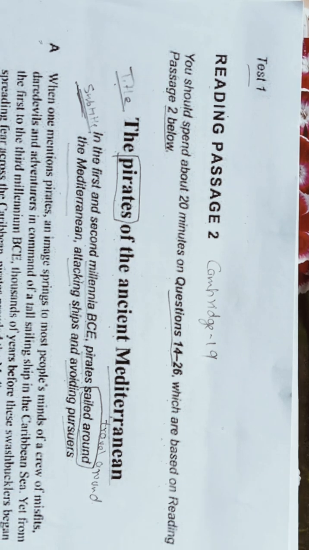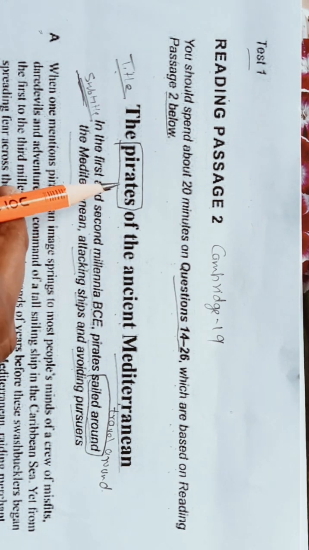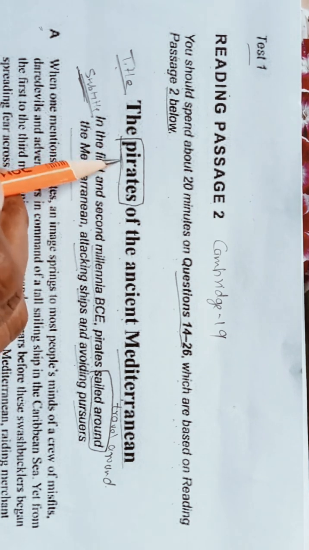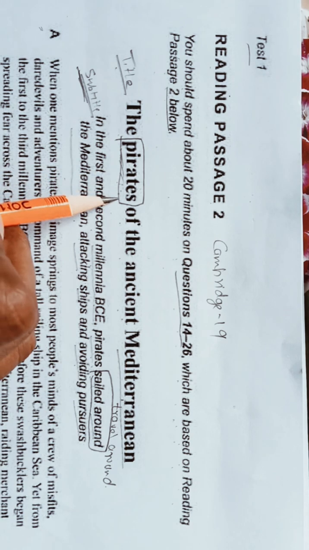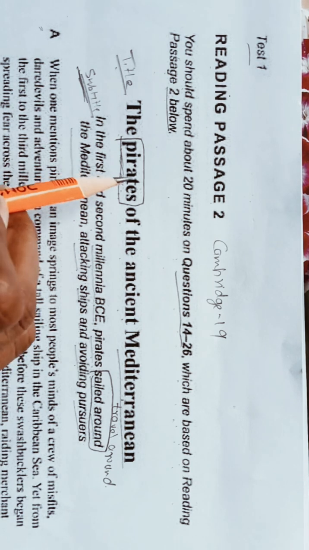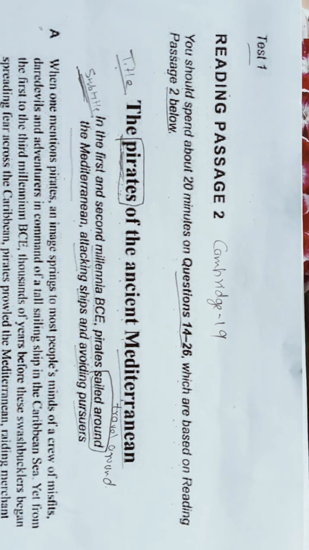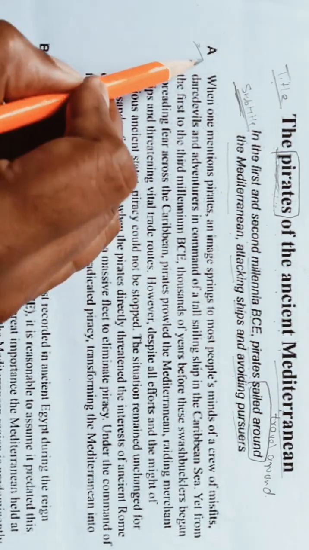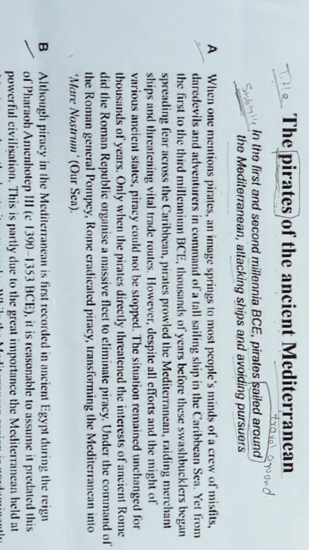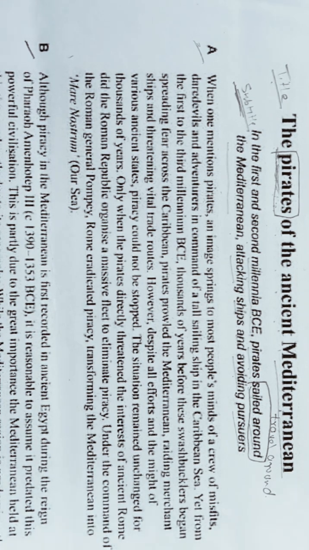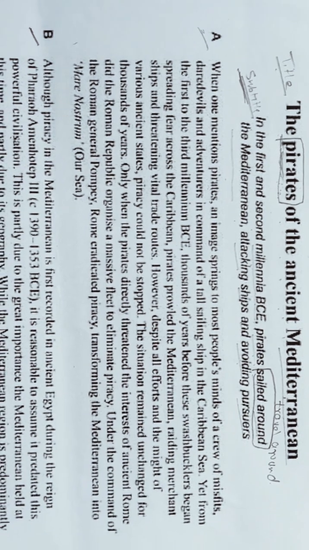As we have seen from the title, we can get that in this passage we will see something regarding pirates. So we have to understand what the title is saying. The pirates of the ancient Mediterranean. As we are seeing, ABCD is mentioned here, so we will not take 1, 2, 3. And now let's quickly see the types of question.